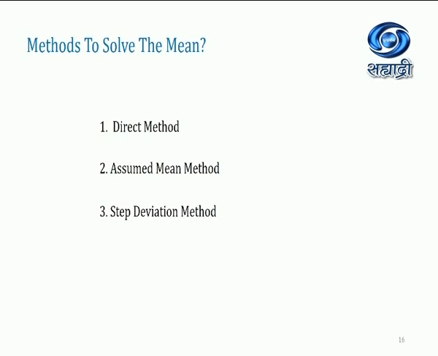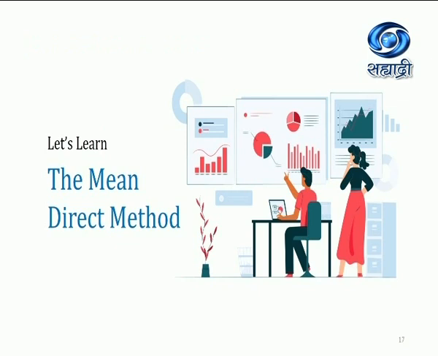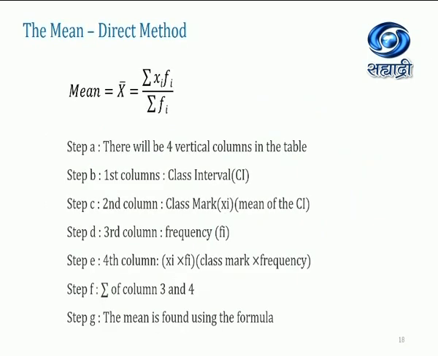Now, methods to solve the mean. There are some methods to solve this mean. Earlier, the method which you have done in 8th and 9th standard. So here there are some new methods. First is the direct method, second is the assumed mean method, third one is the step deviation method. So first we will solve the direct method, the mean by the direct method.